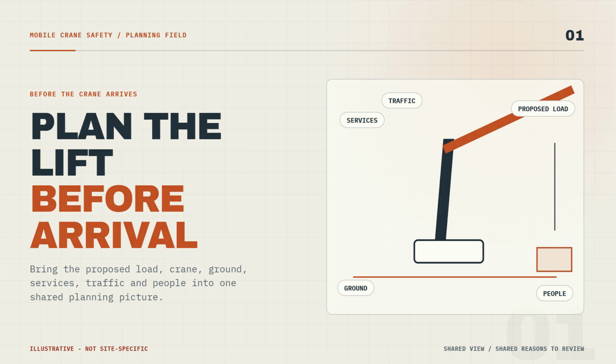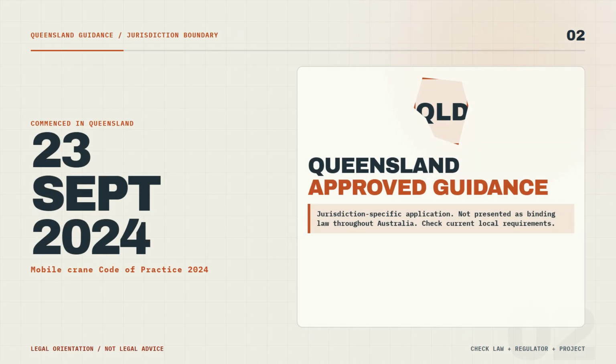The Queensland Mobile Crane Code of Practice 2024 commenced on 23 September 2024. It provides approved Queensland guidance for managing mobile crane risks. This video uses that guidance for practical education. Its application is jurisdiction-specific, so it is not presented as binding law throughout Australia. Check the current law, regulator material, and project requirements that apply where the work is performed.